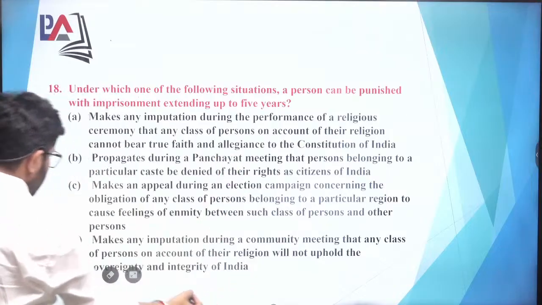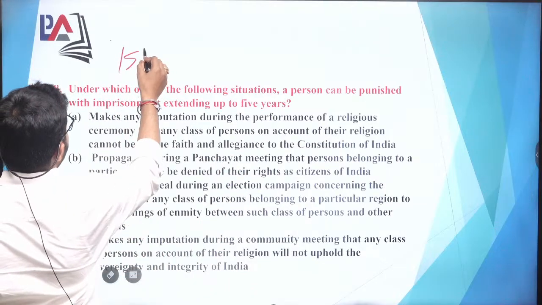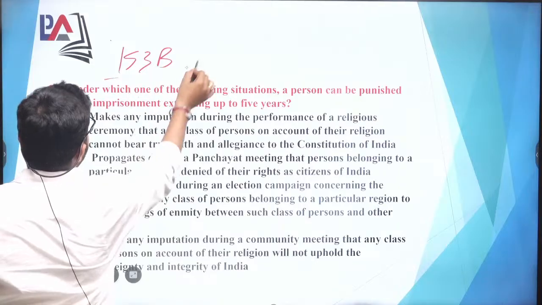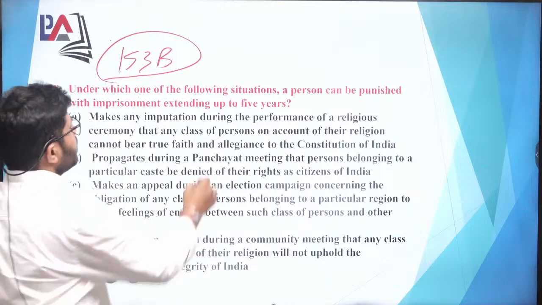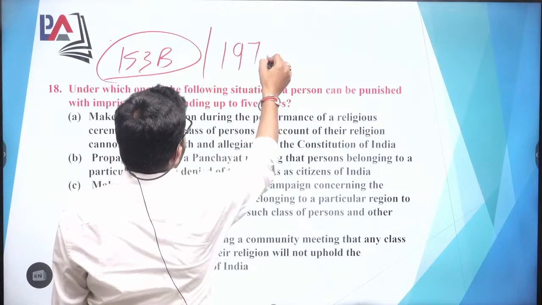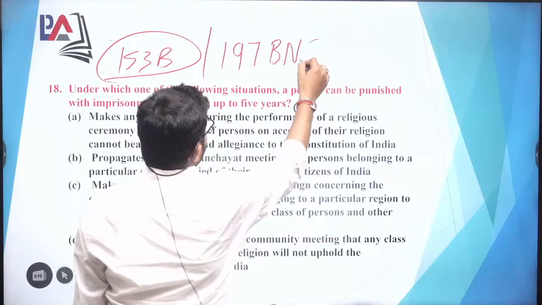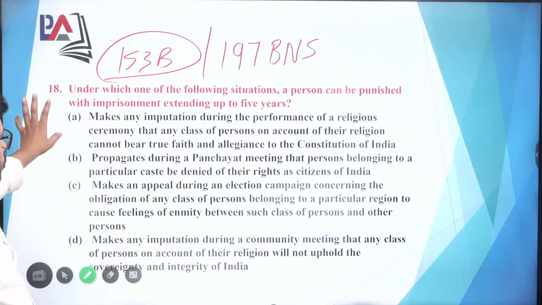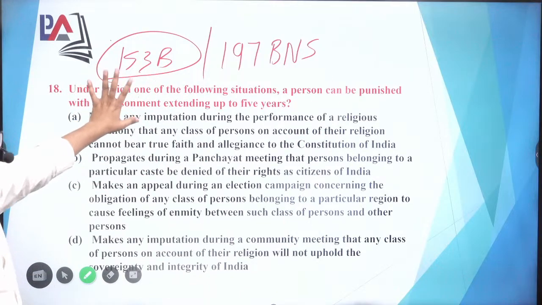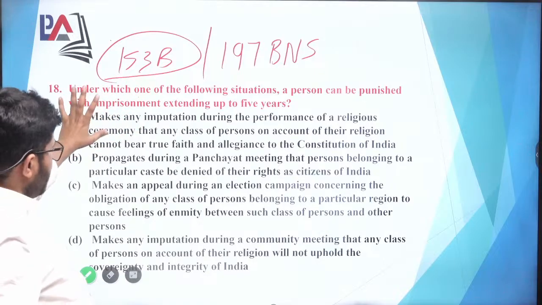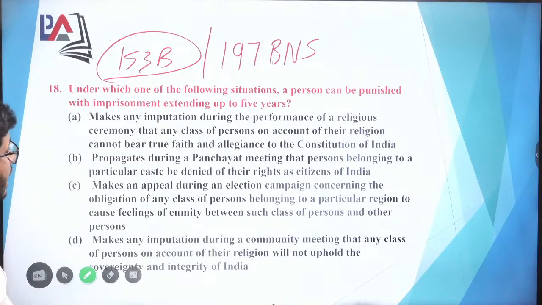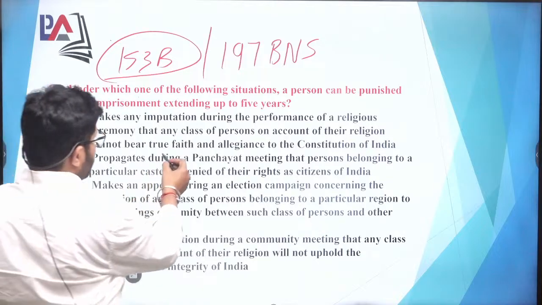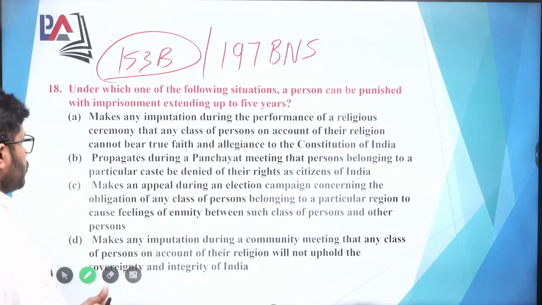So all these provisions you will find under section 153B. Section 153B of the IPC talks about religious ceremonies and the like, and its corresponding section may be 197 of the BNS, so have a look at that as well. When you go to 153B of the IPC you will find it mentioned there: makes an imputation during the performance of a religious ceremony that any class of persons on account of their religion cannot bear true faith and allegiance to the Constitution of India.